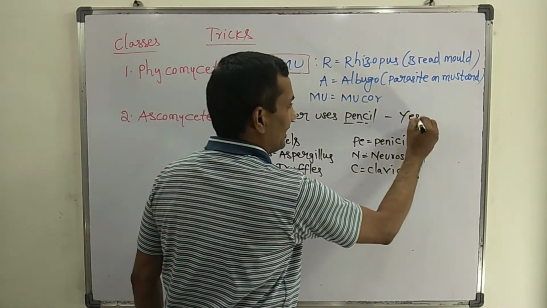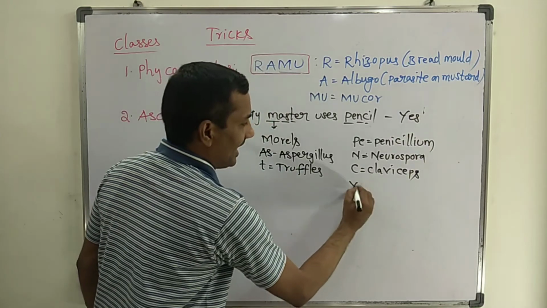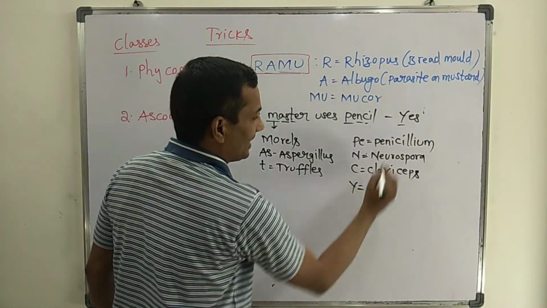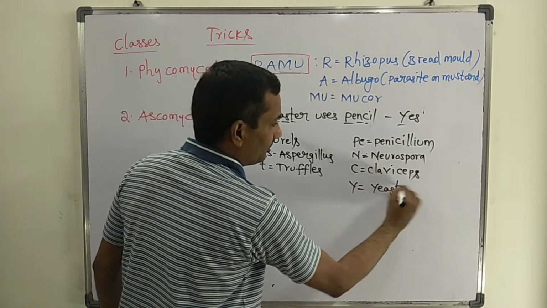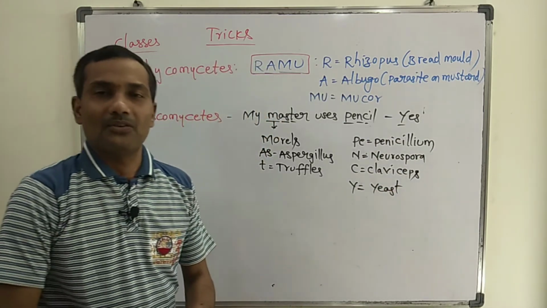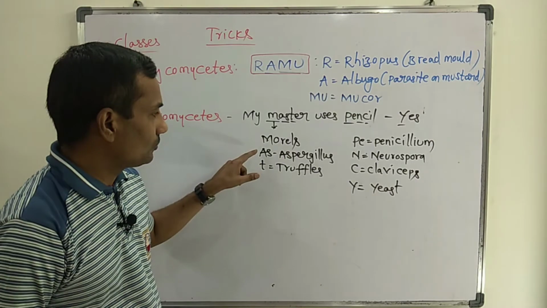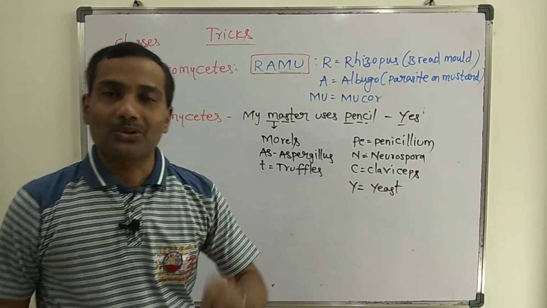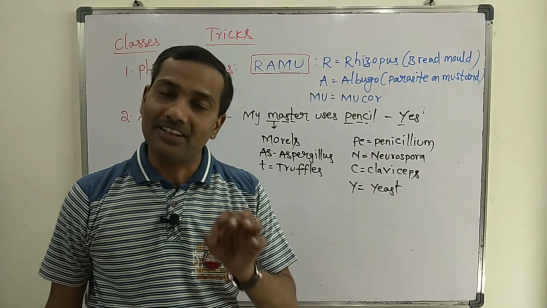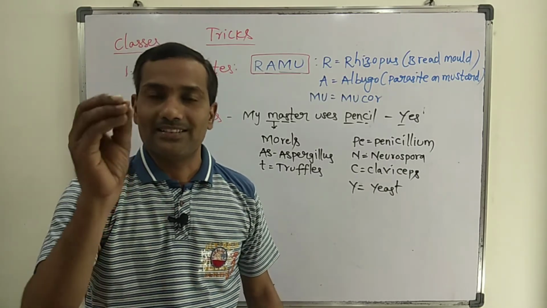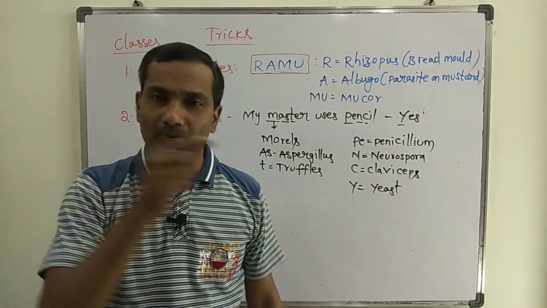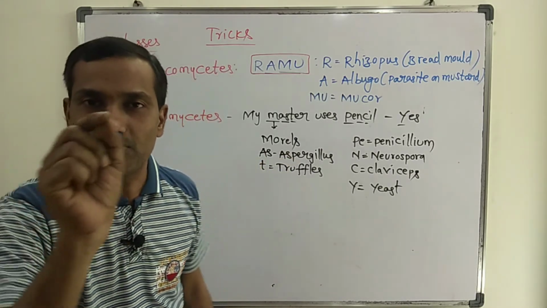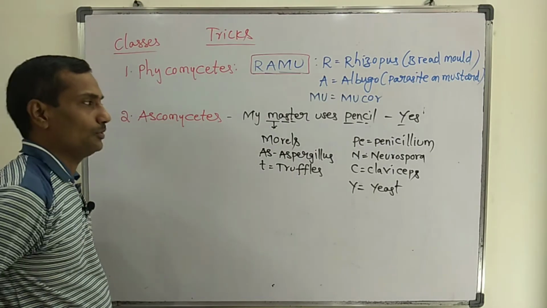My master uses pencil. Am I right? Yes. S stands for, so here the YES, Y stands for yeast, which is a unicellular fungus. 1, 2, 3, 4, 5, 6, 7. In the NCERT textbook and Telugu Academy textbook, there are 7 examples in total. If you follow this trick, you can easily remember all 7 examples placed in Ascomycetes.